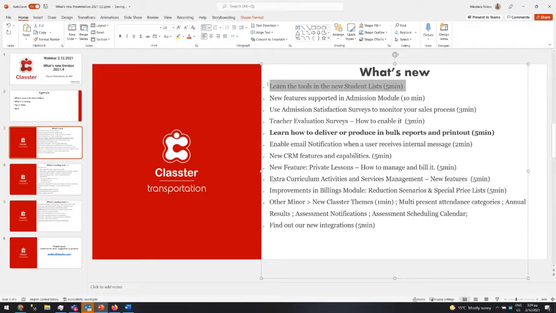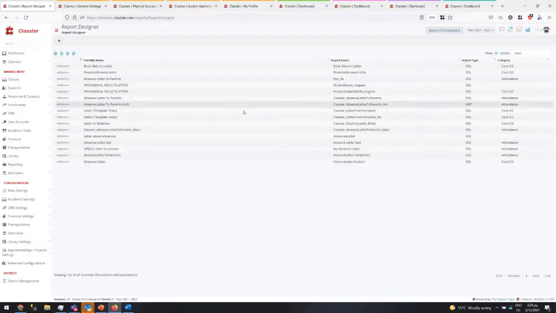Let's go now to the next one. Changes in the admission module. A lot of changes in the admission module, a lot of improvements. And we keep improving that. It seems to be the number one module that new customers buy, actually, together with core. That is mandatory. If they buy something, they buy admission.